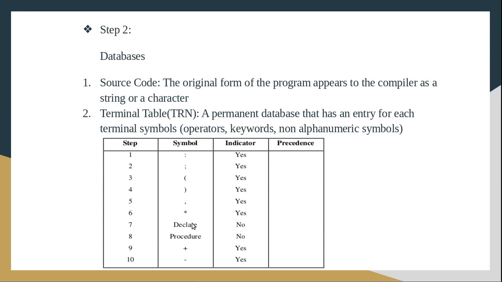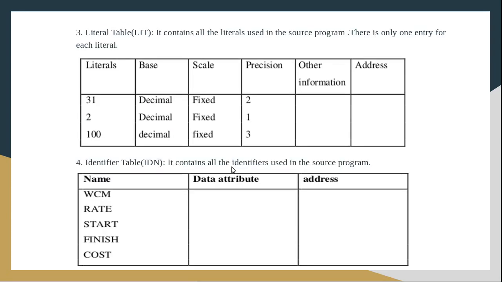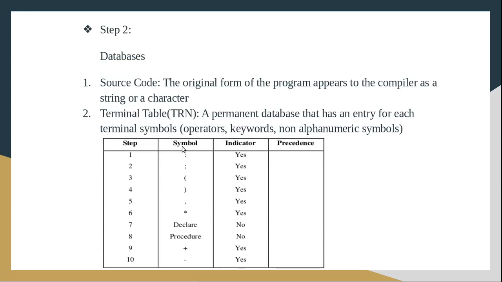So this terminal table will contain all the terminal symbols of that particular language, the source program language. That means if it is written in the Java programming language, all the possible terminal symbols of the Java language will already be defined in the terminal table. Look into the terminal table. You can skip the first column, it is just giving the index of that entry. So the main three columns of the terminal table database are symbol,